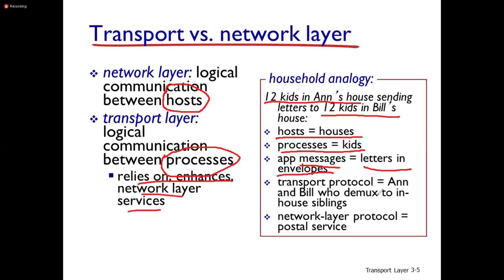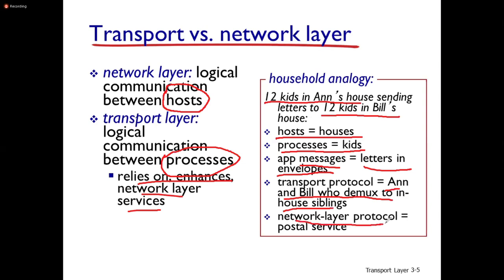Here the transport protocol is Anne and Bill, who demultiplex messages to their in-house siblings. The messages coming from Anne's house are demultiplexed and handed over to the concerned kids in Bill's house. Here the network layer protocol is the postal service.